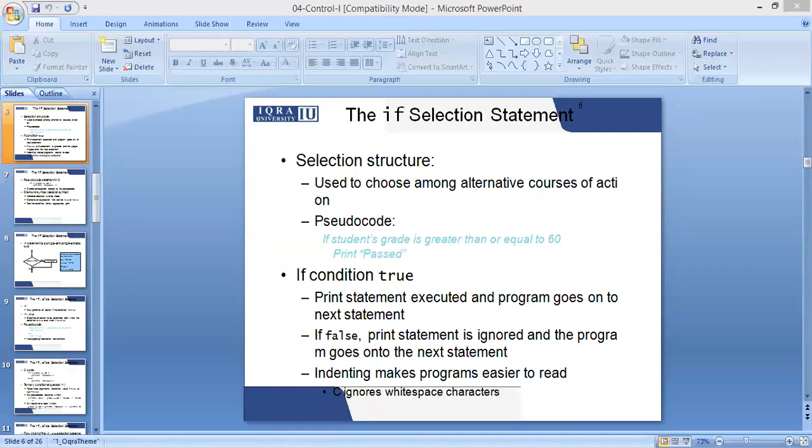The if statement will perform an action only if the condition is true. It will check the number of marks obtained. If the number of marks obtained is greater than 60, it will execute the next statement, which is under the if statement. It will execute the next action, which is declare the student pass. And if the marks are not greater than 60, it will just skip this line and move forward.